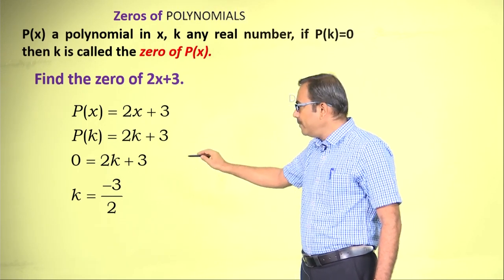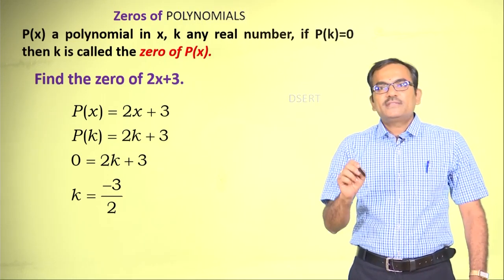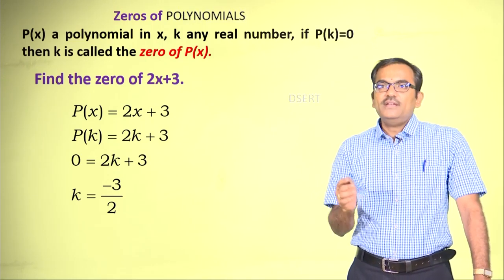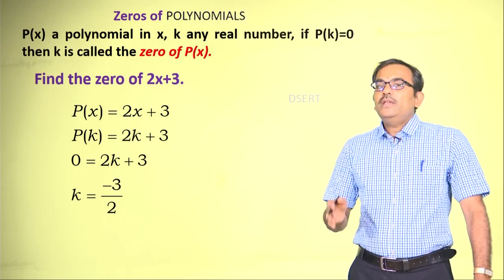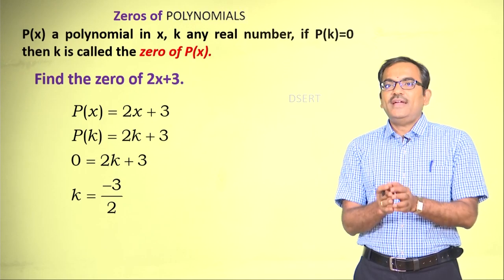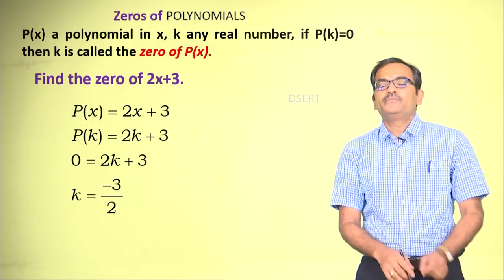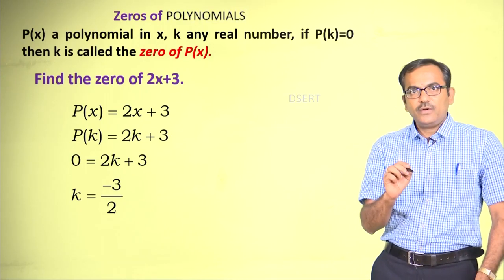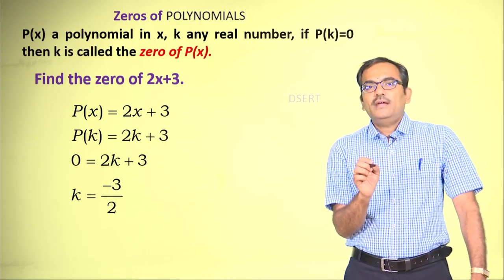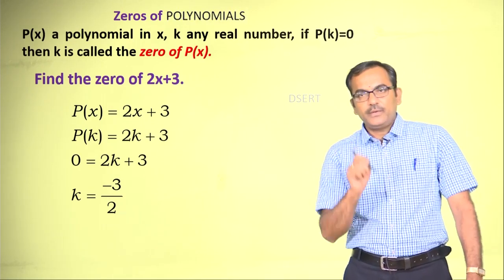Then the very important aspect is that 0 is equal to 2k plus 3. In order to find the 0, we need to reduce p of k to 0, which I have done here. 0 is equal to 2k plus 3, and simplifying this, k is equal to minus 3 by 2.